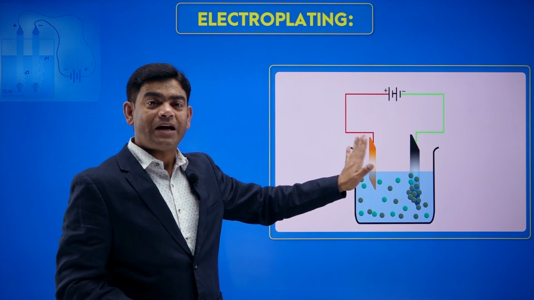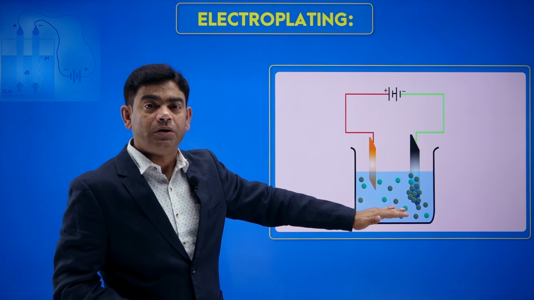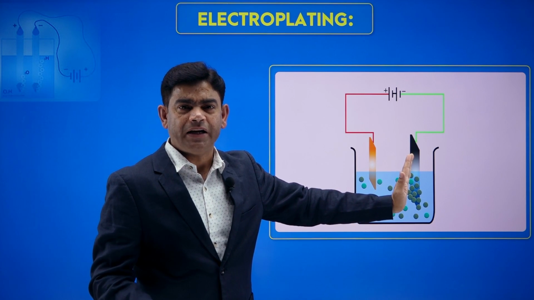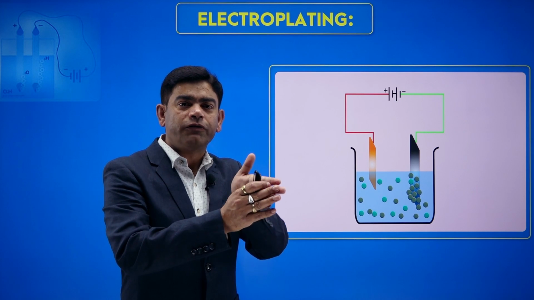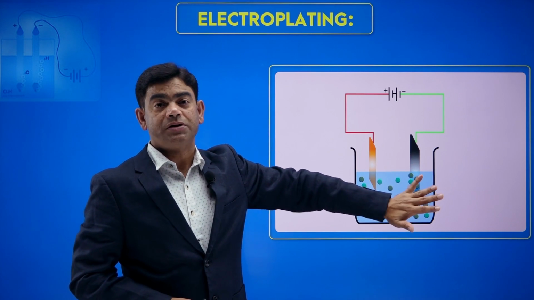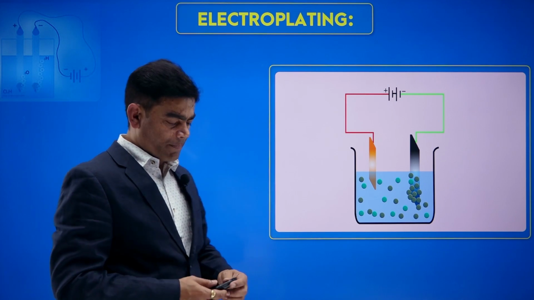The copper starts forming copper ions and gives them to the solution, and from the solution the copper goes to the metal plate I have, the cathode, and sticks to it. So slowly a layer of that copper deposits on my cathode metal, and this process is called electroplating. So this is how it happens.